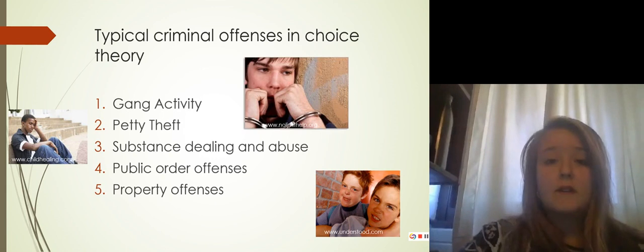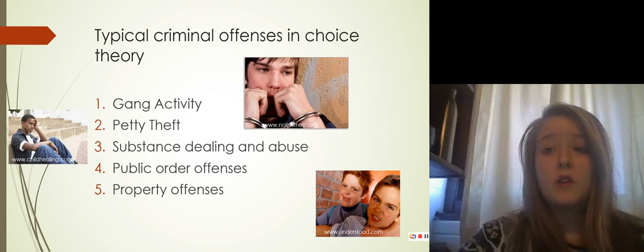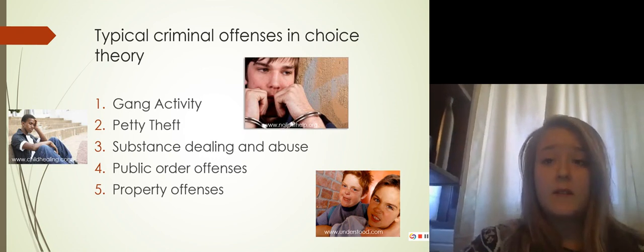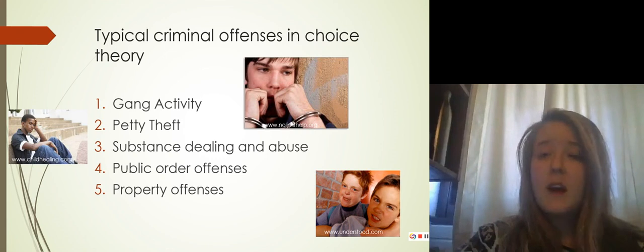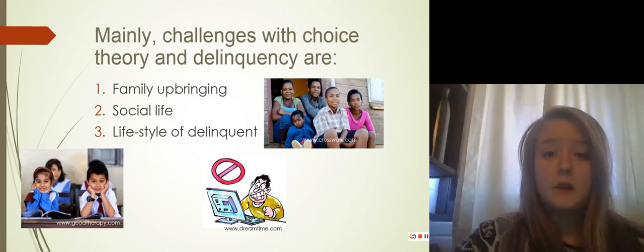Typical offenses in choice theory. As discussed prior, reasons that could push children to choose crime are the deteriorating neighborhoods around them and a breakdown of ethics and culture. Thus, children in increasing numbers are choosing to turn to gang activity. However, this is a slippery slope, as being within a gang also takes it to where a child chooses a life of theft, substance abuse, stealing, and violent crimes.